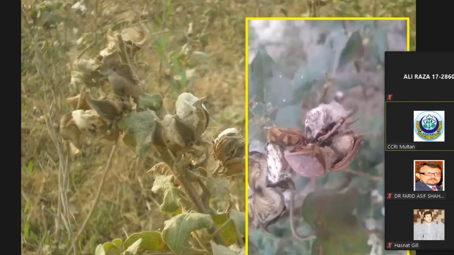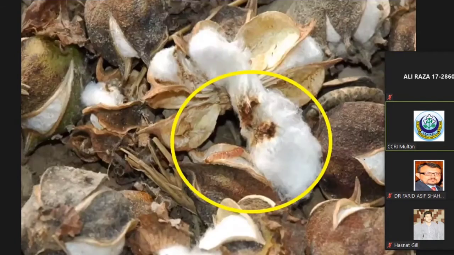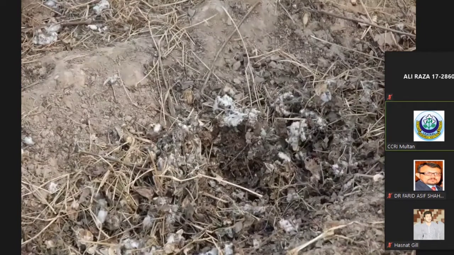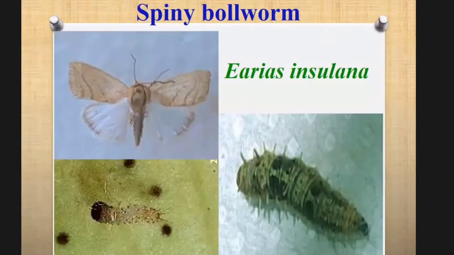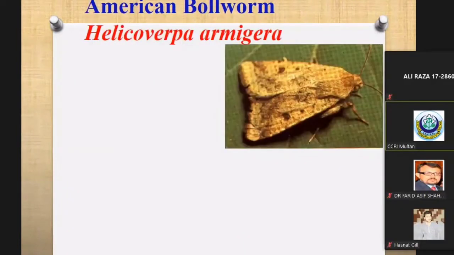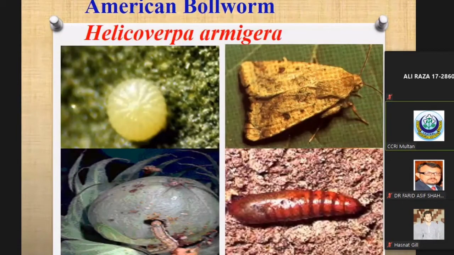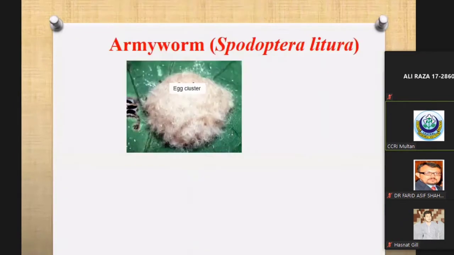Like these sticks, you can see larvae in the leftover balls. These are the field debris. Spotted bollworm and American bollworm are not a major threat to cotton these days after the introduction of BT cotton.